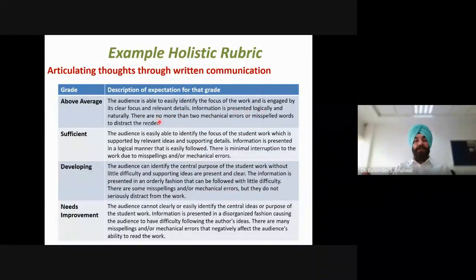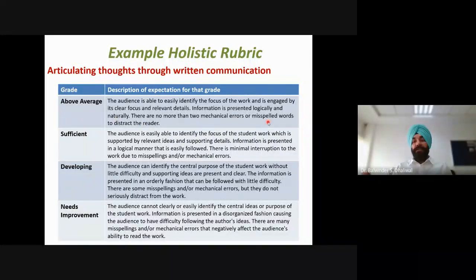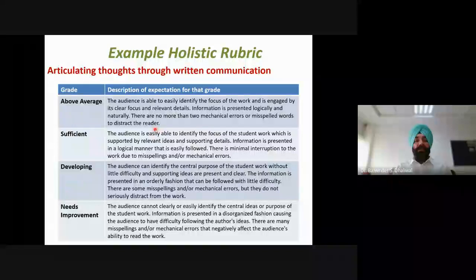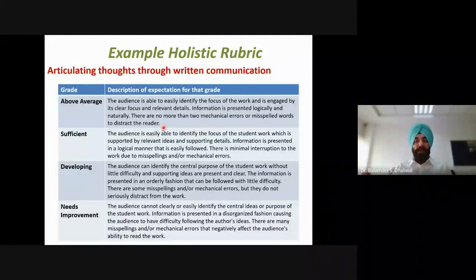Information is presented logically and naturally, and there are no more than 2 mechanical errors or misspelled words to distract the reader. If we see this description, different criteria are included in it. If we go by the first line, it talks about the clarity in the written communication. The audience is able to easily identify the focus of the work and is engaged by its clear focus and relevant details. So this talks about the clarity of the written communication.